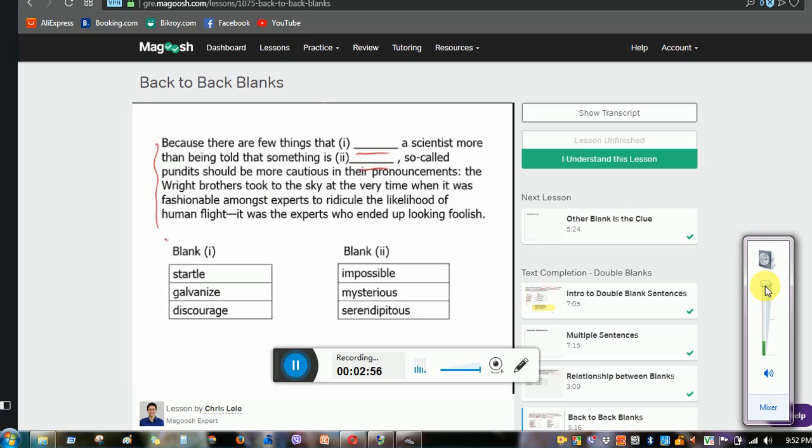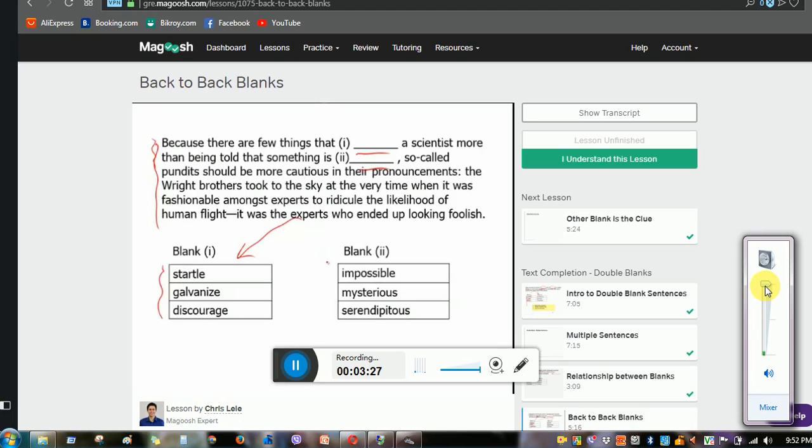Because there are a few things that blank a scientist more than being told that something is blank, so-called pundits should be more cautious in their pronouncements. It's at this point where it's really tempting to plug in these answer choices. In fact, our eyes are kind of reading and also being drawn downwards. And I always tell people just cover the answer choices because they are meant to trap you. So you could easily say, well, there are few things that startle a scientist being told something, or discourage, or whatever that word is, galvanize. Any of them can work. And the same goes for the second blank.